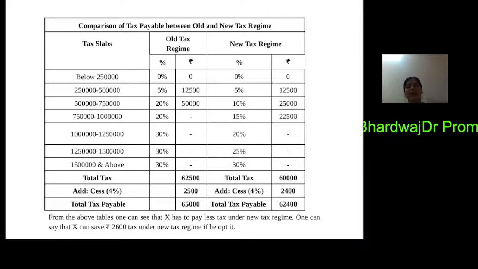So from the above table, we can see that X has to pay less tax under the new tax regime. One can say X can save 2,600 rupees if he opts for the new tax regime, or one can opt for the new tax regime if he or she is not availing all the exemptions and deductions of the old tax regime.